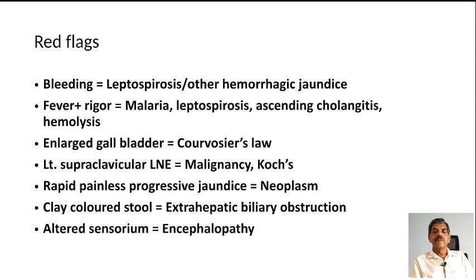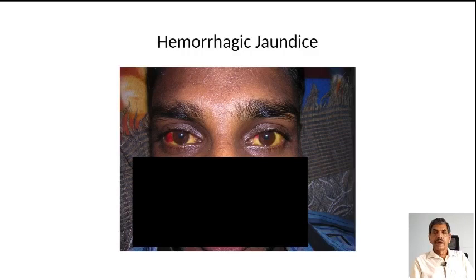Rapid painless progressive jaundice: usually consider neoplasm. Clay colored stool: always consider extrahepatic biliary obstruction, especially carcinoma head of the pancreas. Altered sensorium: consider the possibility of encephalopathy. And this picture is showing hemorrhagic jaundice, and the differential diagnosis we already discussed.